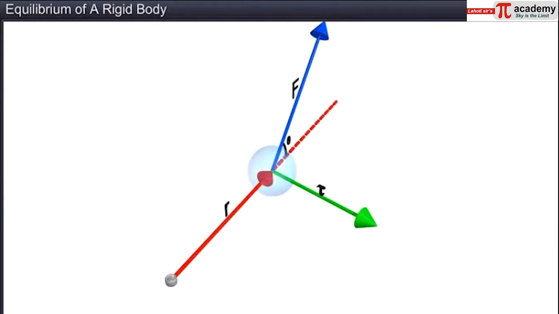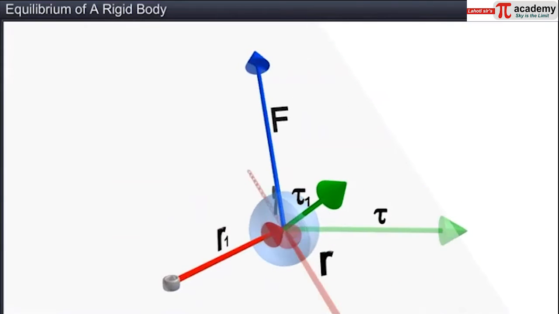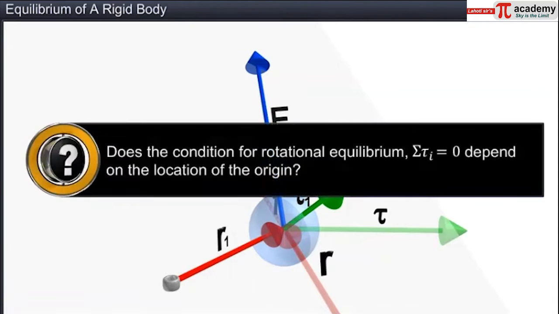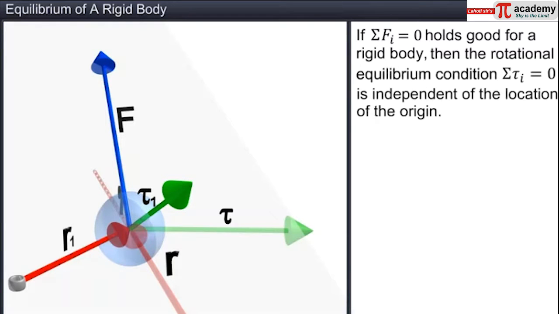We know that the torque acting on a particle depends on the location of the origin. If the origin changes, the torque on the particle also changes. Then, what about the condition for rotational equilibrium? Will it also depend on the location of the origin? If the condition for translational equilibrium, sigma Fi equal to zero, holds good for a rigid body, then the condition for rotational equilibrium, sigma tau i equal to zero, is independent of the location of the origin.